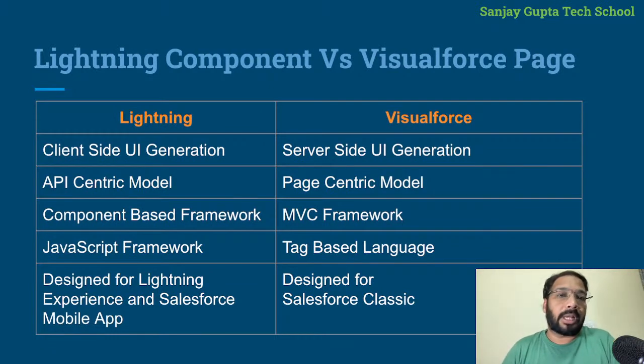If we talk about Lightning component, in Lightning component we use Aura and LWC, right? These two frameworks are available. So if we compare, in Lightning, the UI is generated on the client side. In Lightning, we use JavaScript, which is basically a client-side scripting language.